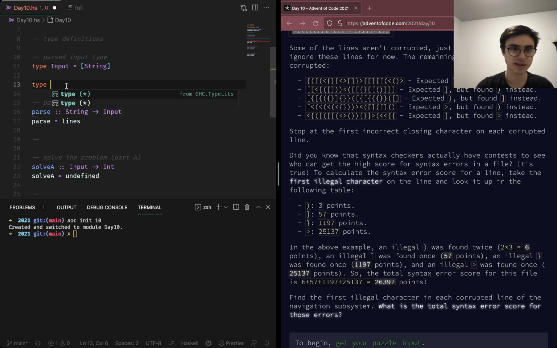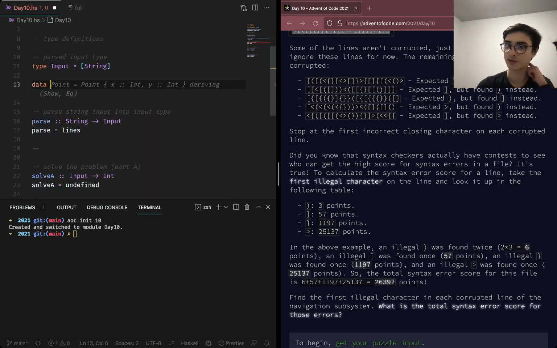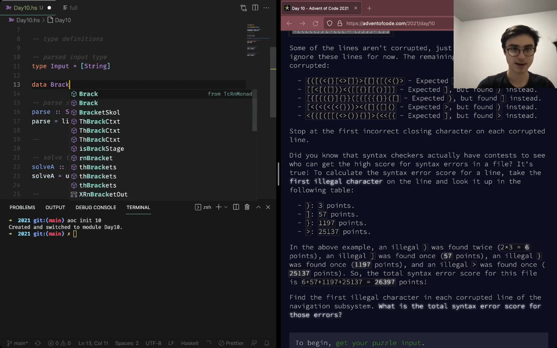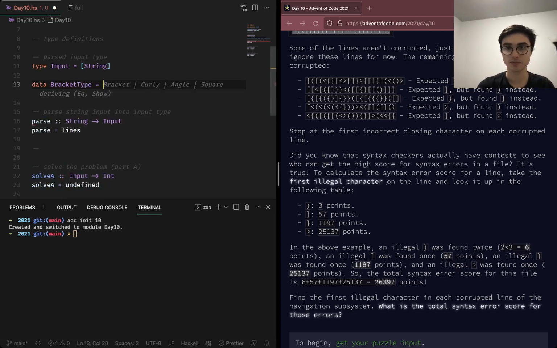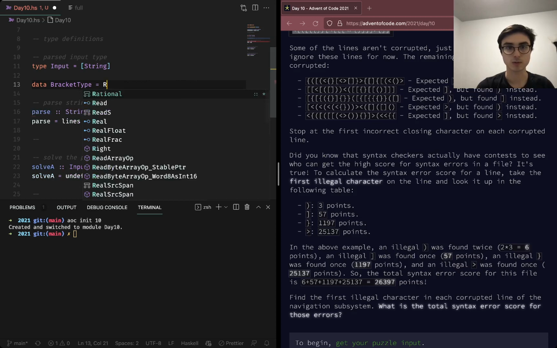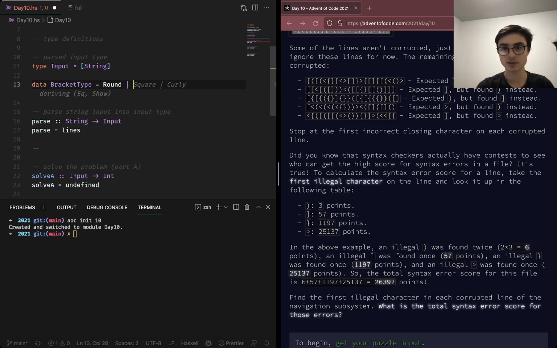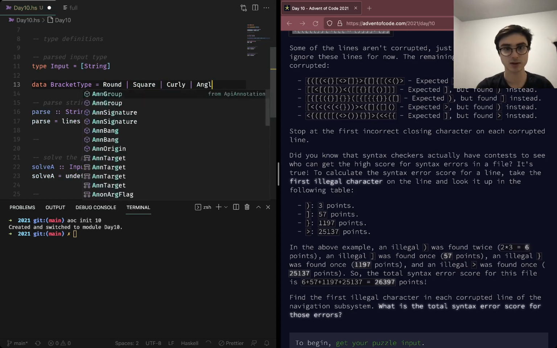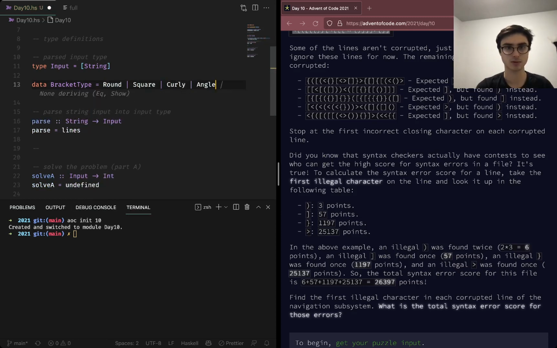So state. Let's make an enum for this. Data BracketType will be Round, Square, Curly, Angle, and None.